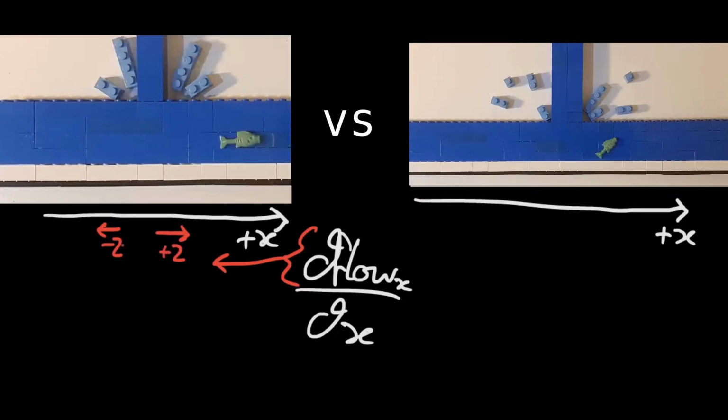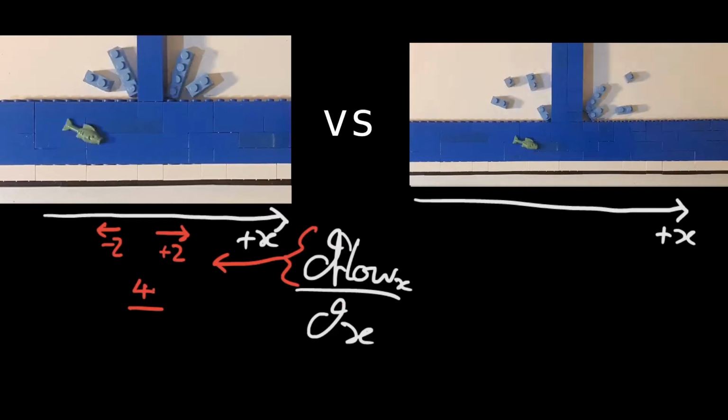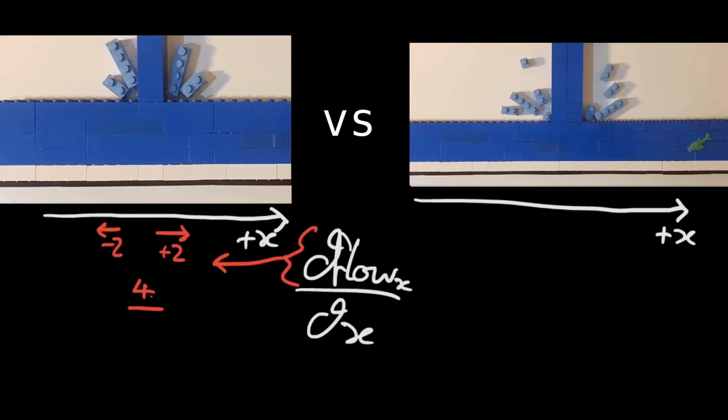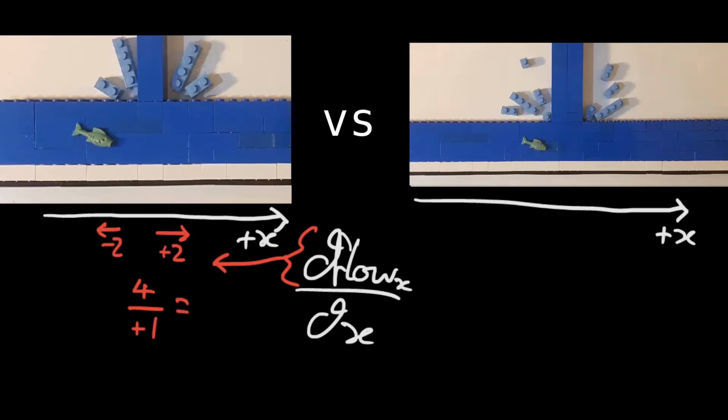And so we're saying, what's the difference of this to this? Well, that's 4, obviously. So that's what this part means. This part tells you to do this calculation to get 4. And this part is just reminding you you're going in the positive x direction. So let's just say this is positive 1. So we get 4. Okay, right.